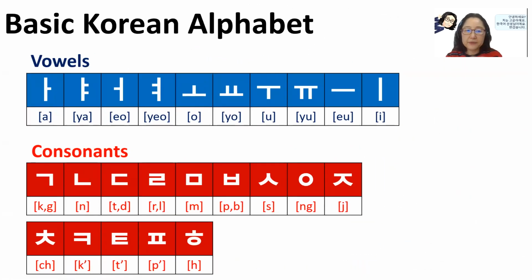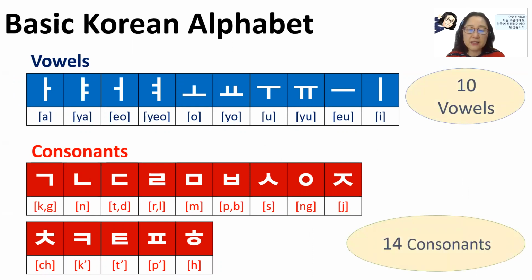And here we have 10 basic vowels and 14 basic consonants. These are the Korean alphabet, so we have 24 basic Korean letters. As you can see, in King Sejong's time it was a vertical line and a dot, but now we don't use that, so it's a short line. So this one is 아, 야, 어, 여, 오, 요, 우, 유, 으, 이. These are the 10 basic vowels. You can refer to the sound value chart and practice more.